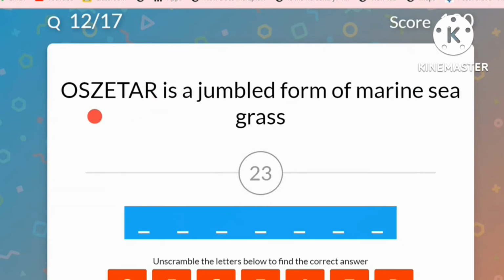OSZETAR. This is a jumbled word of marine sea grass. So marine sea grass is also called as this plant. So we have to unjumble this. How will we write it if it is not jumbled? We have to unscramble them. So we can take the Z first. ZOSTERA. Zostera is one of the examples of water pollinated plants.